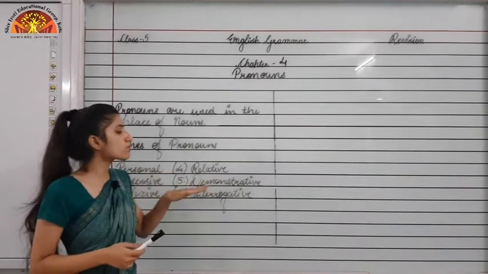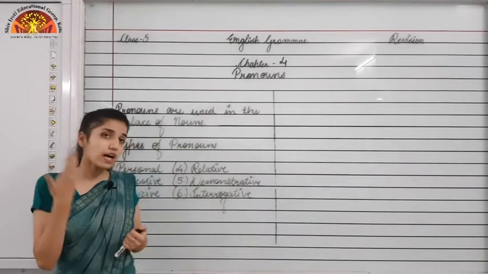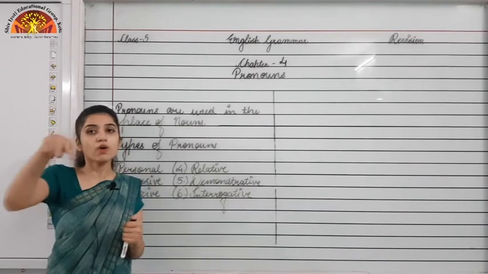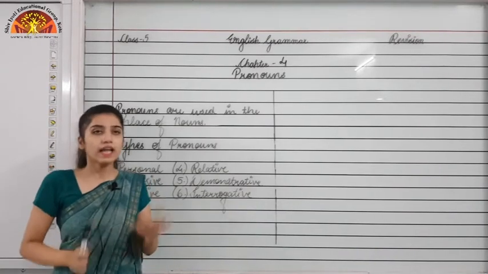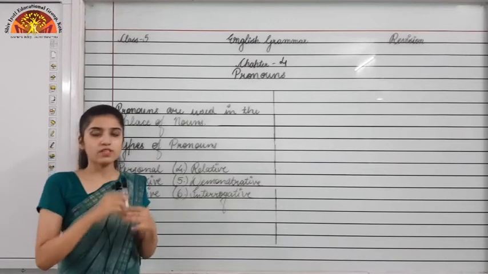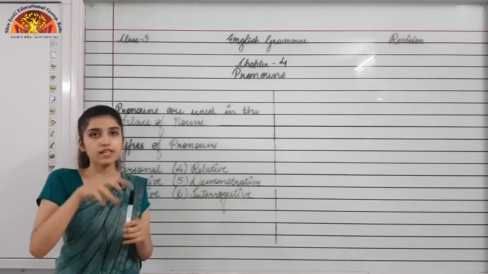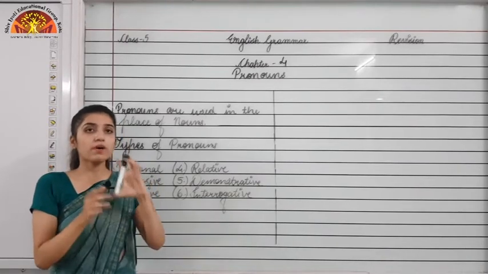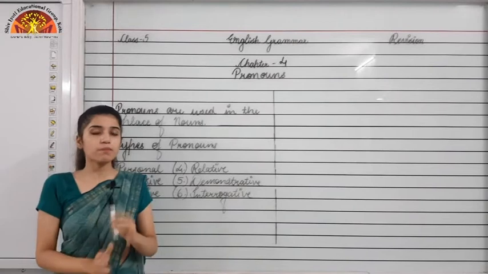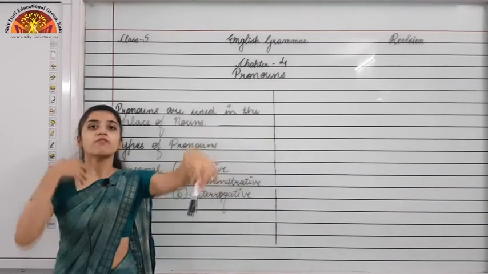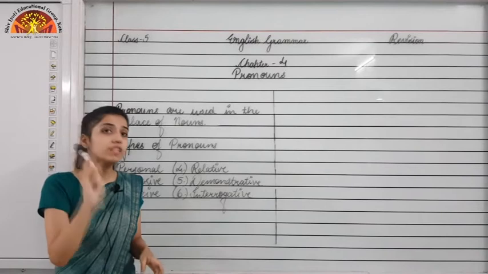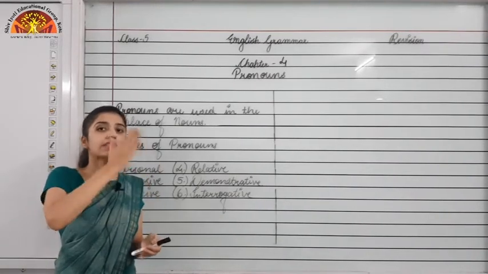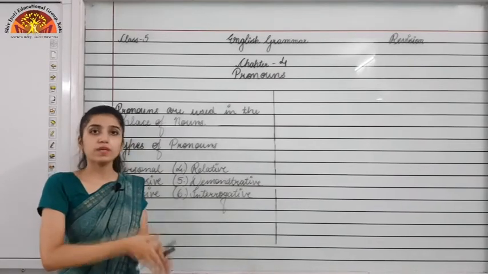Now when we move to the fifth one, that is demonstrative pronoun. What are these? So demonstrative pronouns are those pronouns we use when we are pointing out something specific, like this pen is near me. Okay, so I will say this pen. Okay, so this is my pen, I am saying like that. So here I am talking about the thing which is near to me. If let's suppose this pen is kept far away from me, so I will say that. Okay. So when we make the plural of this, then what will come? These, and the plural of that would be those.